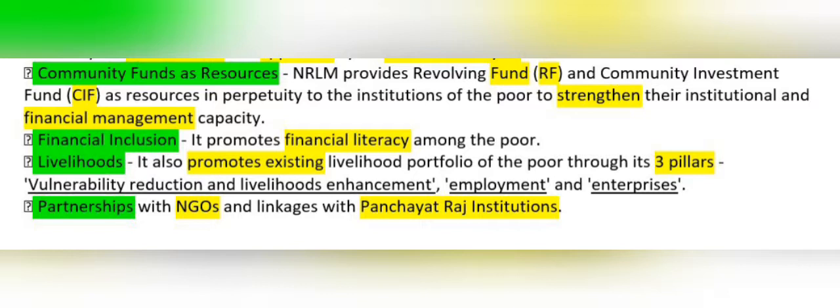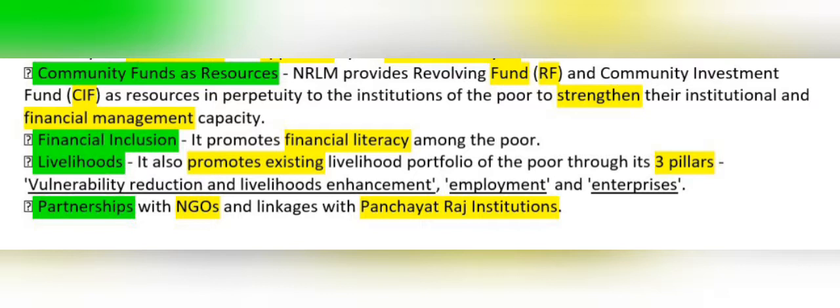It promotes financial literacy among the poor. Okay. Next feature is livelihoods. It also promotes the existing livelihood portfolios of the poor through three pillars. First is vulnerability reduction and livelihoods enhancement. Second is employment, and the third is entrepreneurship. Once again, vulnerability reduction and livelihoods enhancement, employment and entrepreneurship.